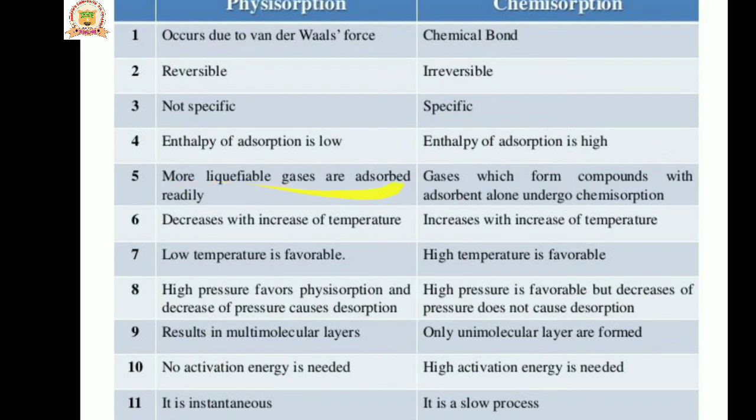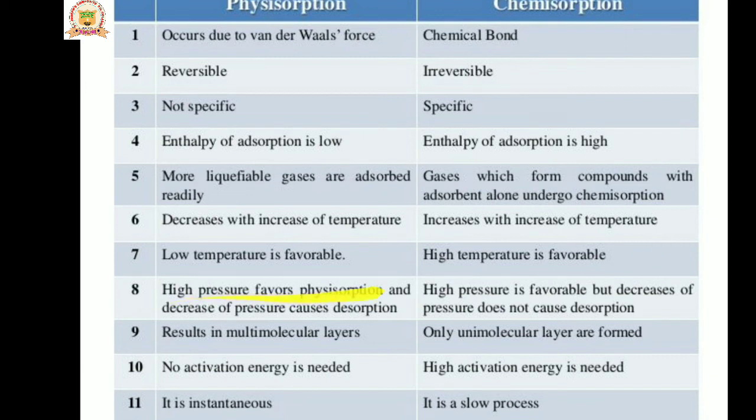More liquefiable gases are adsorbed readily in physisorption. In chemisorption, only the gases which form a compound with the adsorbent undergo adsorption. Physisorption decreases with an increase in temperature. Chemisorption increases with an increase in temperature, because it spreads over the entire surface as the temperature increases. Low temperature is favorable for physisorption. High temperature is favorable for chemisorption.